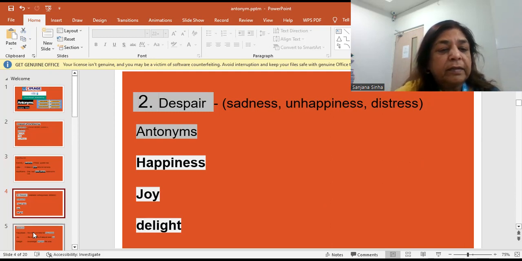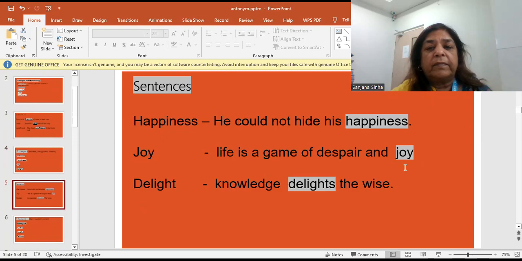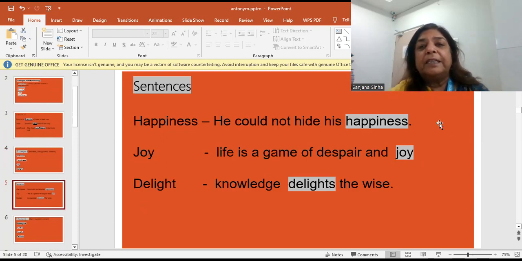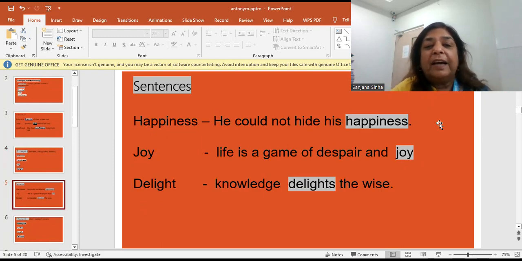Let us take a look at some sentences. Now, why I want you to make your own sentences, because you must know how to use them. Happiness. He could not hide his happiness after seeing his result. अपना result देखने के बाद वो अपनी खुशी को छुपा नहीं सका. He could not hide his happiness.